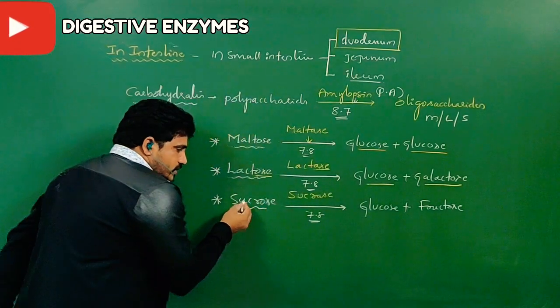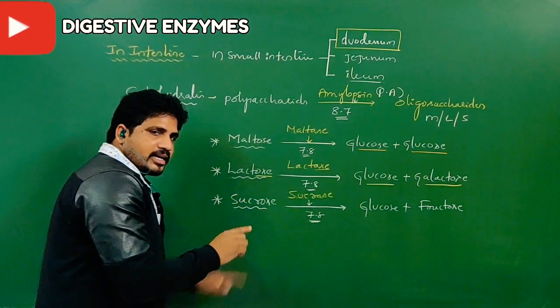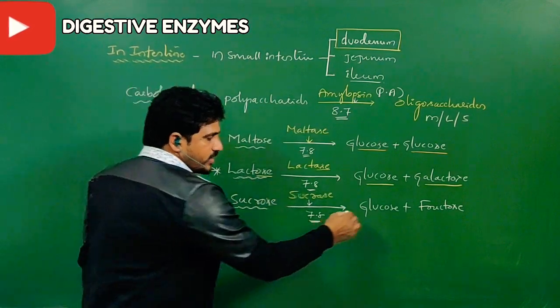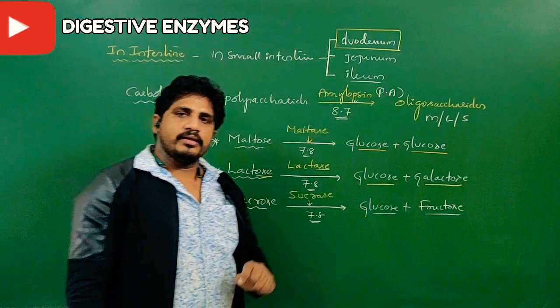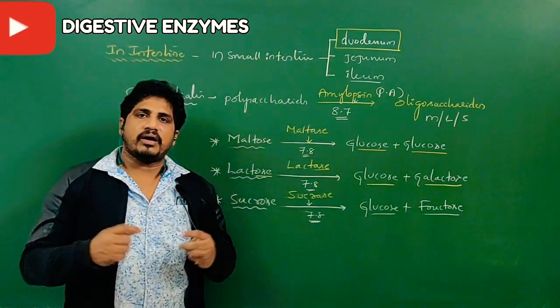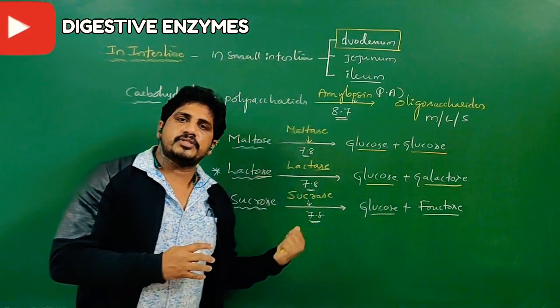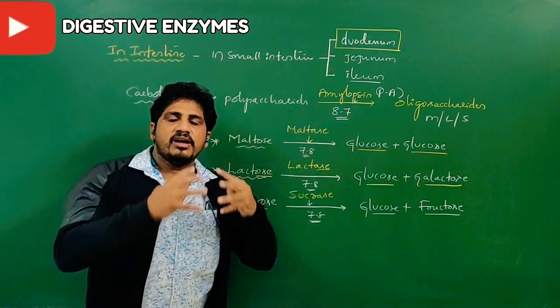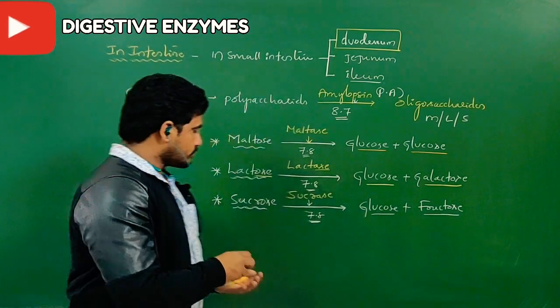So glucose and fructose will be there in this disaccharide. Once this enzyme acts, this disaccharide becomes two monosaccharides: one is glucose and another one is fructose. So what you have to observe in the lesson of biomolecules, you have learned how their structures are established. In the digestive system, because of the enzymes' action, how they are broken down into the simplest forms.